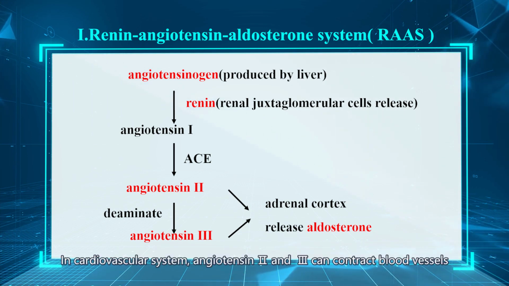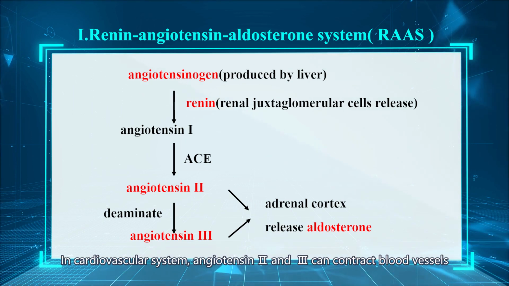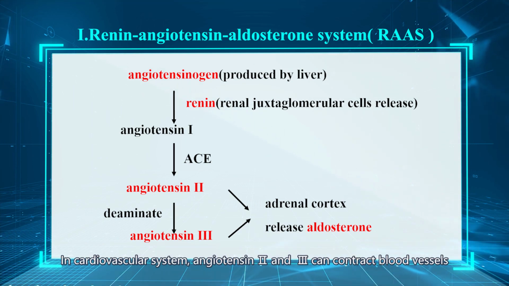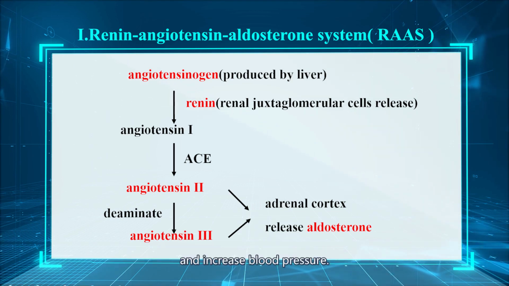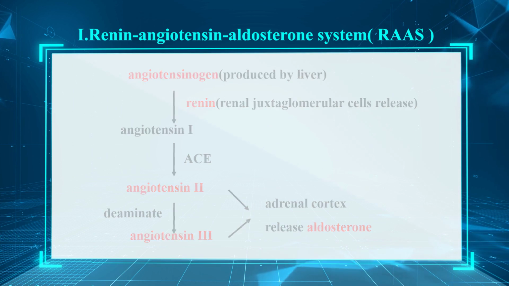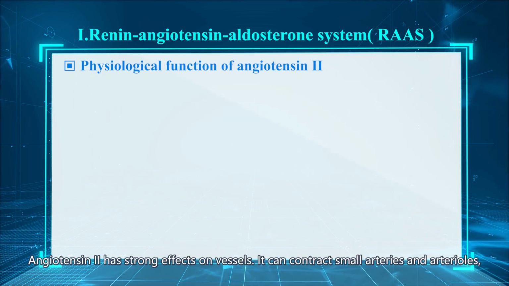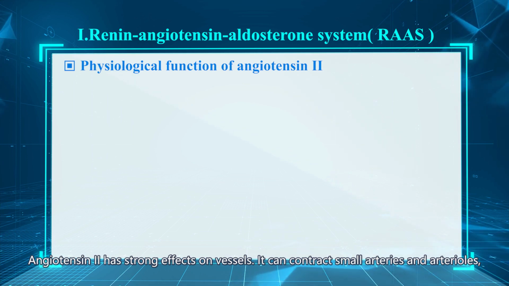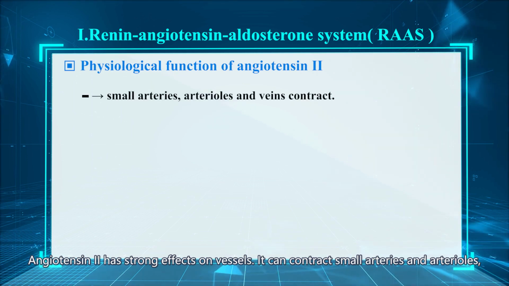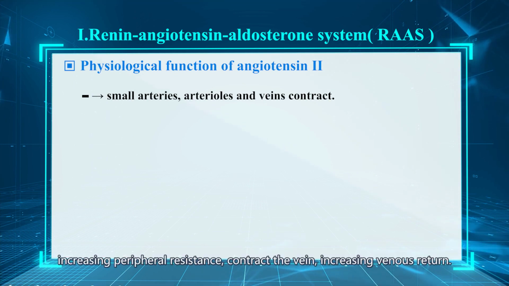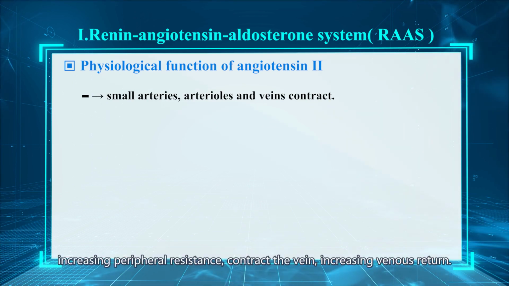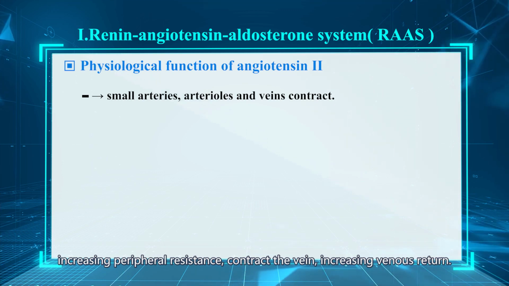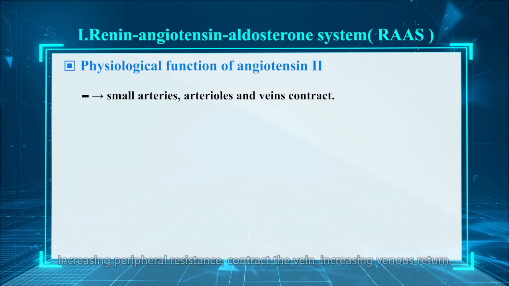In cardiovascular system, angiotensin 2 and angiotensin 3 can contract blood vessels and increase blood pressure. Angiotensin 2 has strong effects on vessels. It can contract small artery and arterioles, increasing peripheral resistance, and contract the vein, increasing venous return.